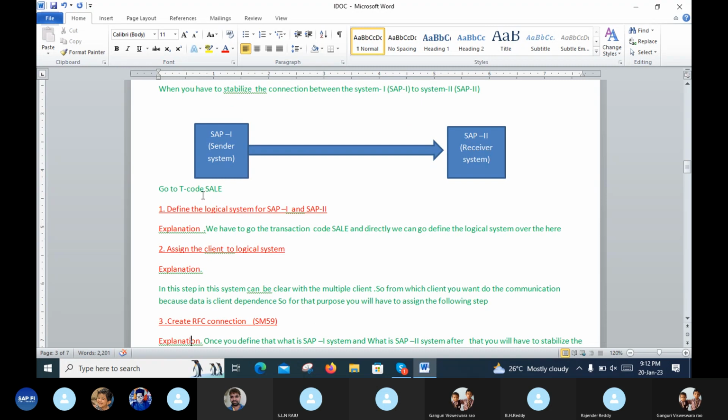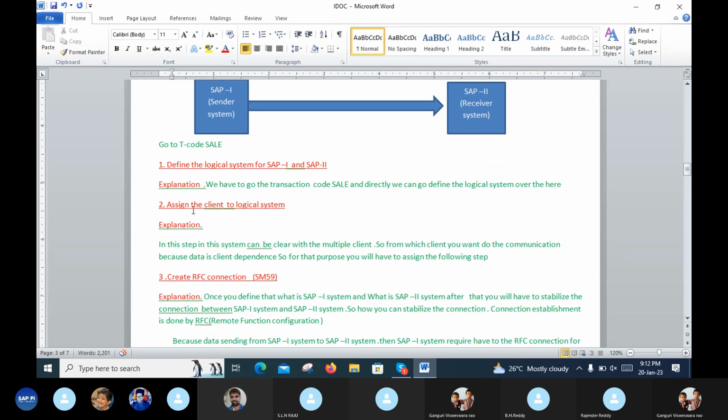First of all, go to SALE. When you go to SALE, some scenarios will be displayed. First one is define logical system for SAP1 and SAP2. We go to transaction code SALE, and directly we can define the logical system here. That is called SAP1 to SAP2 systems.